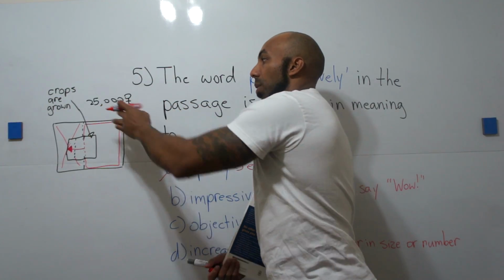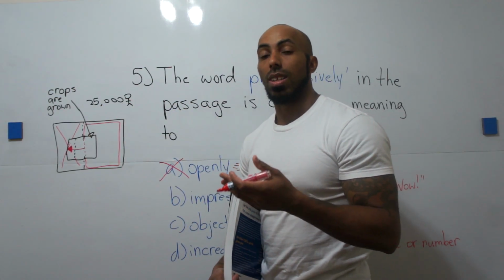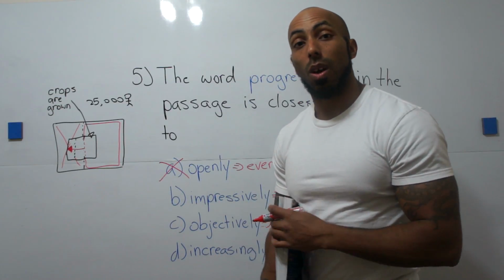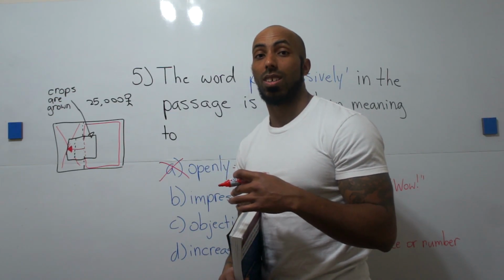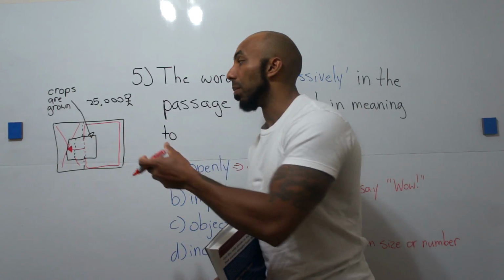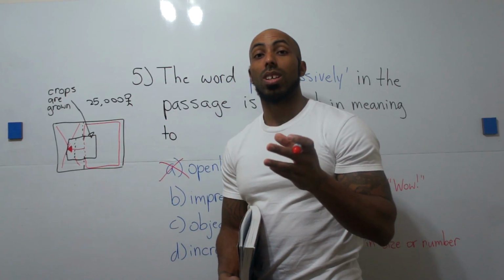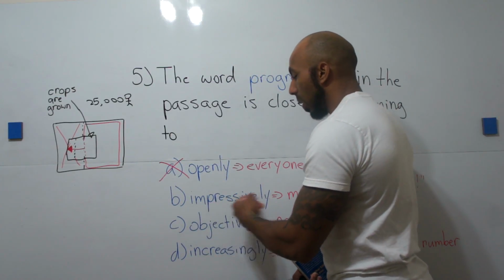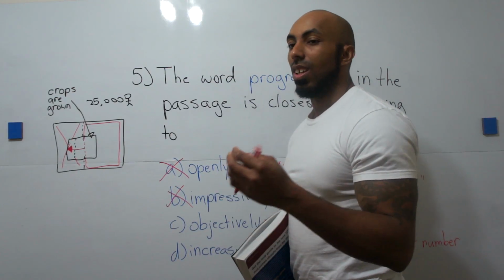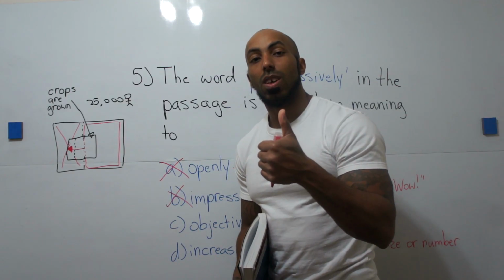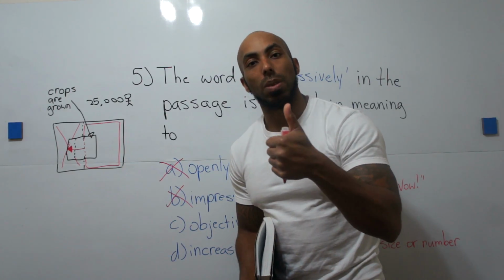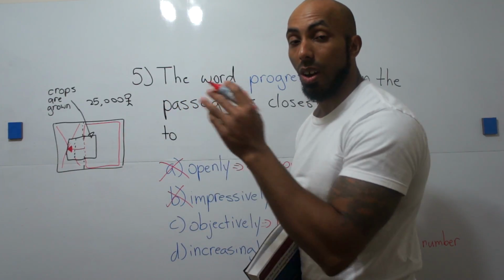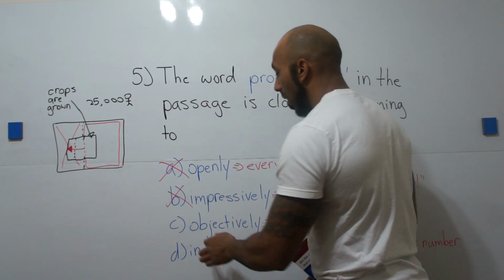And it's also bad for the population because as they increase, they might have less and less food to eat because, remember, as the paragraph says, crop failure is common because the land cannot support much life. It's too dry, okay? So impressively is not our answer because impressively has a positive or good connotation, and this is not good in our example. What's happening in our example is not good, okay?